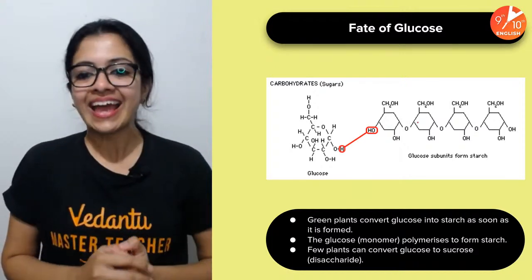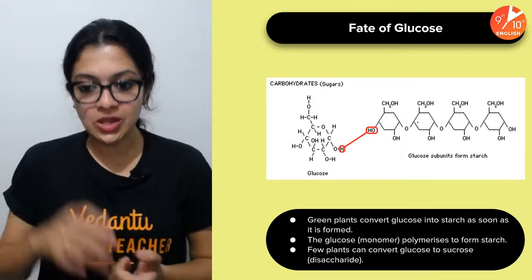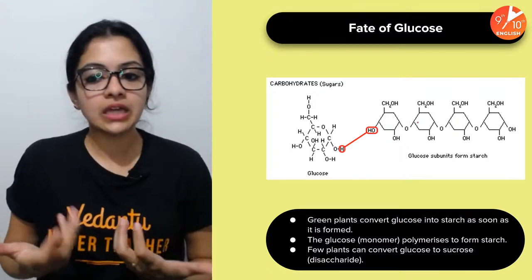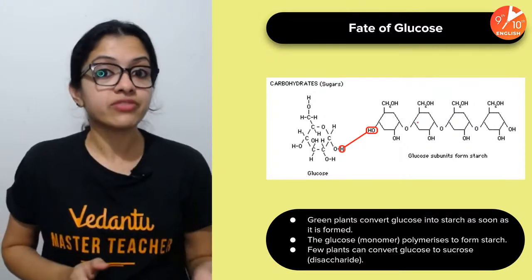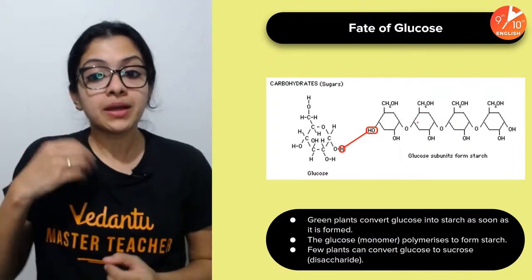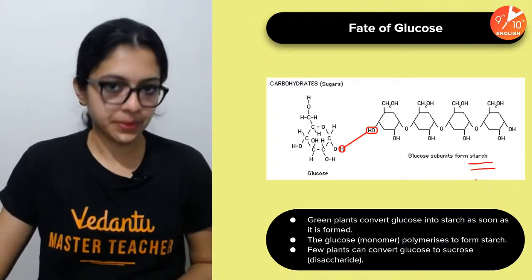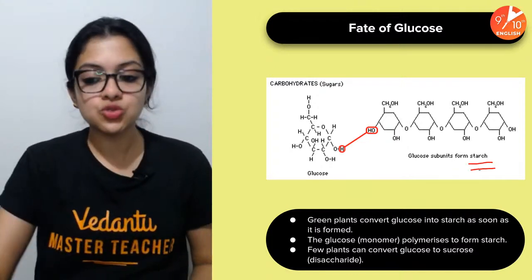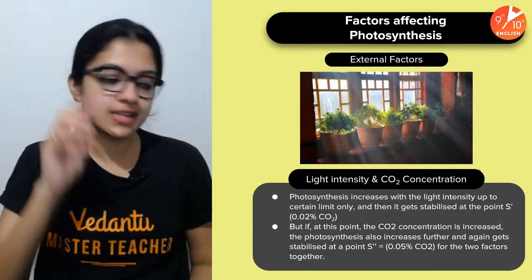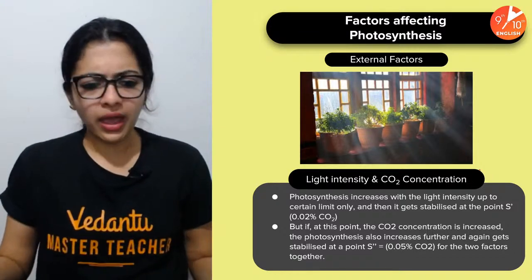Okay, children, so what happens to this glucose? Some of it either gets utilized immediately, some of it may get converted to sucrose, but much of it gets converted to starch, a polymer, gets polymerized into starch, and it's stored in the form of starch. Okay, I think that's about it.